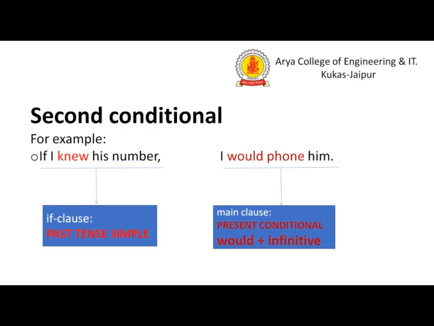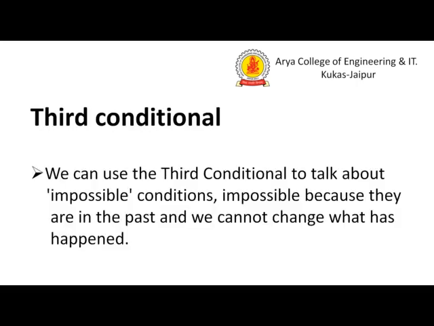If I knew his number, you can see the improbable situation. The main clause is would plus infinitive verb. So: if I knew his number, I would phone him. The rule works like this: the if clause in the past simple, and the main clause in the present conditional, would plus infinitive verb.